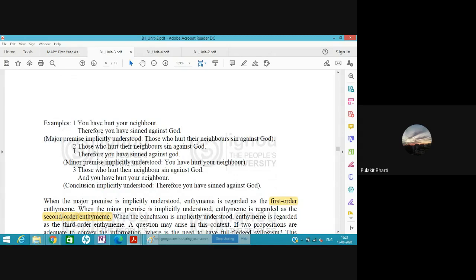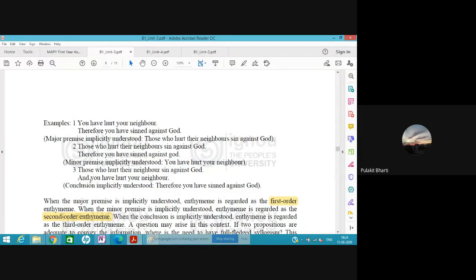Let's see another example. Those who hurt their neighbor sin against God. Now here this major premise is given. Okay, these two are the same. So, for example, the major premise is given, and therefore you have sinned against God. What it implicitly contains is that you have hurt your neighbor, and therefore you must have sinned against God. Okay, so here the minor was not contained.